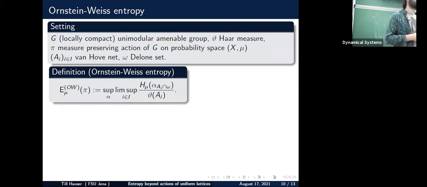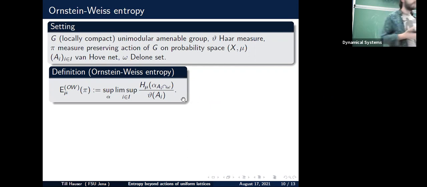Again, we have the supremum over all finite measurable partitions. Here we have the lim sup. We don't know whether it's a limit. I don't think so. Basically we use a definition very similar to the one given by Kolmogorov and Sinai. Now we have alpha lower, and there we need a finite set.